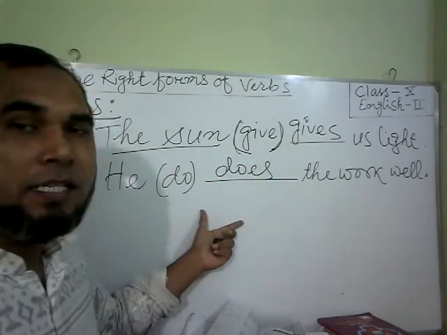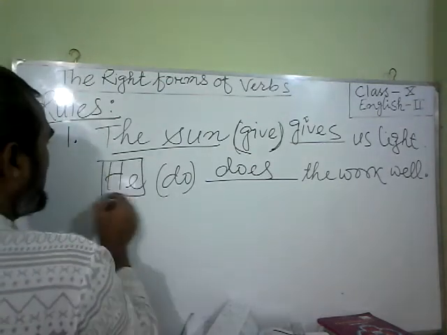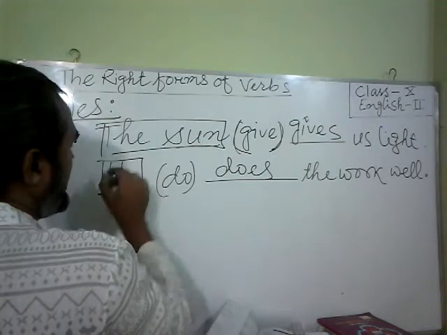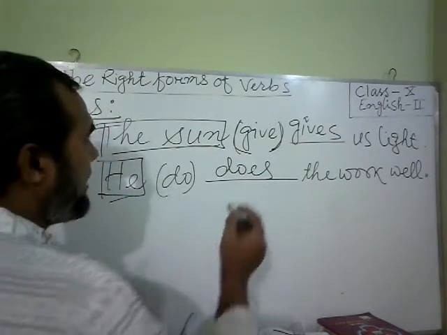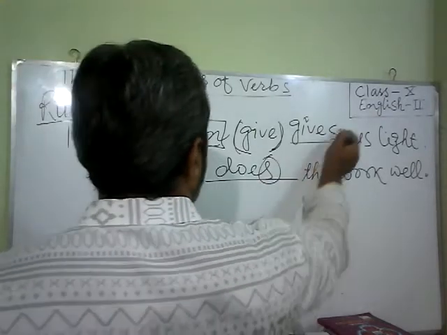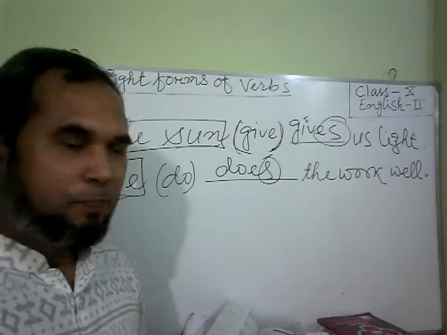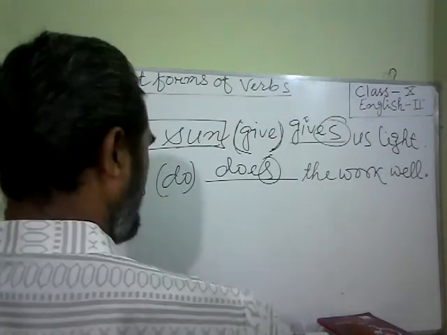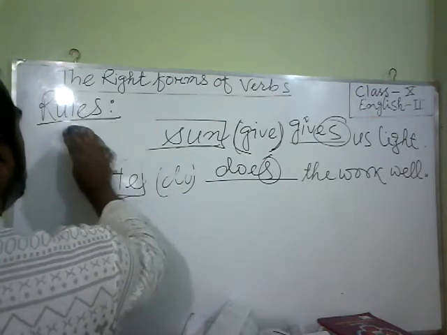He does the work well. Why? Because in these two sentences, the subject is third person singular in present indefinite tense, so you have to add s or es with the verb. Clear? Number 1 we have cleared here. Let us move to another rule.